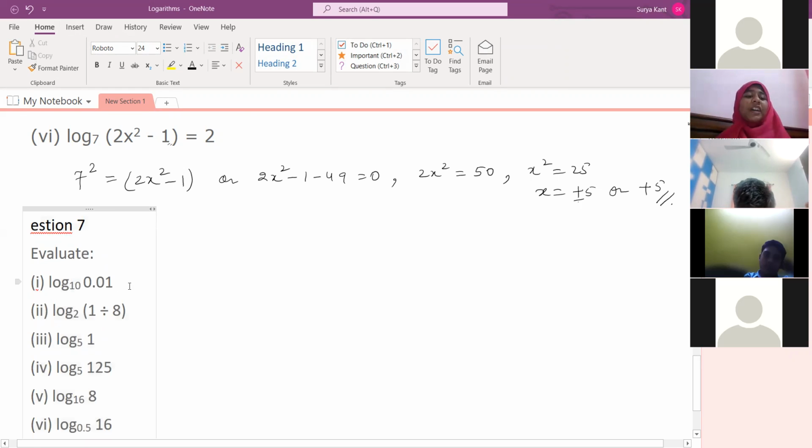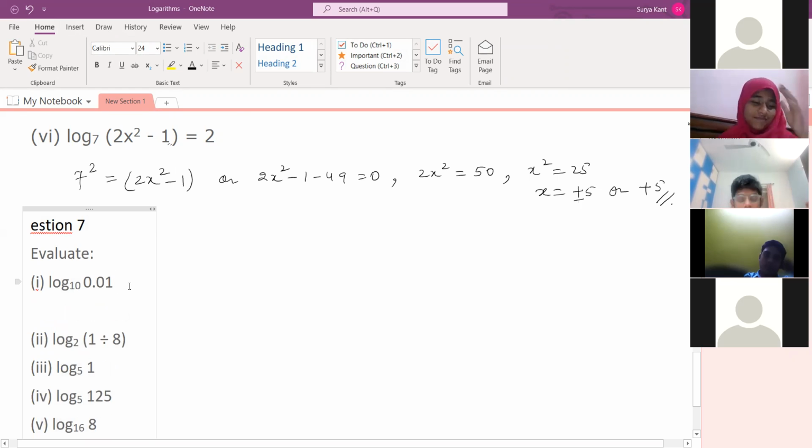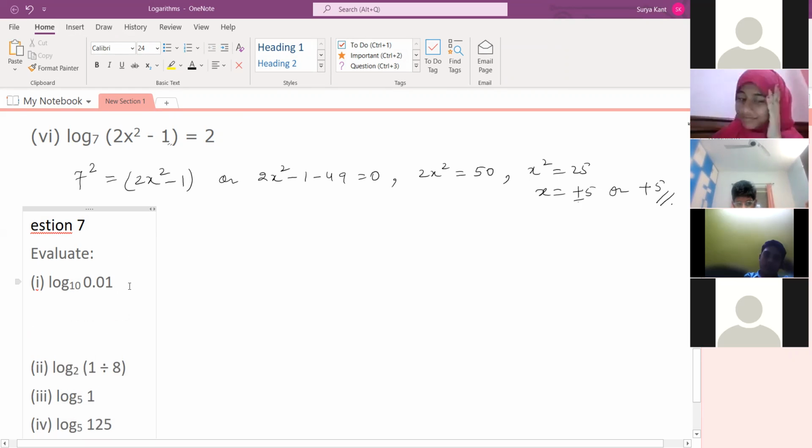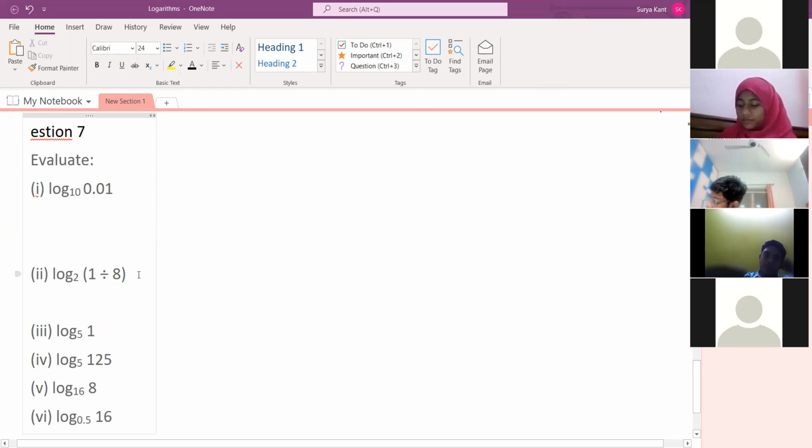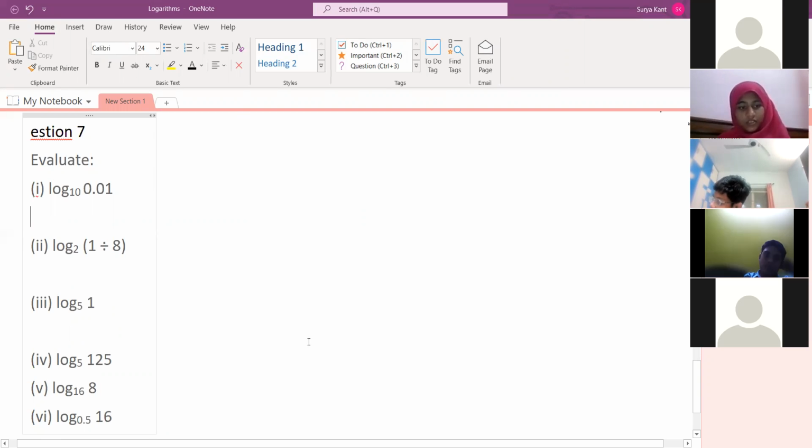So first one is minus 2. Okay, fine. First one is minus 2. Next, Sai Ritvik, Satvik, you should tell me now in the chat box, right? Second one you tell. Sai Charan, you tell third one. Sai Ritvik, you tell fifth one. Keep on saying the answers for this.